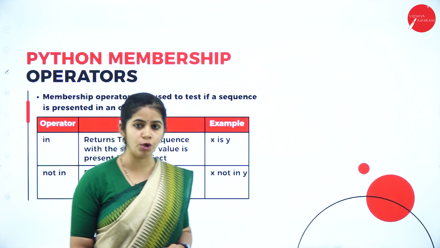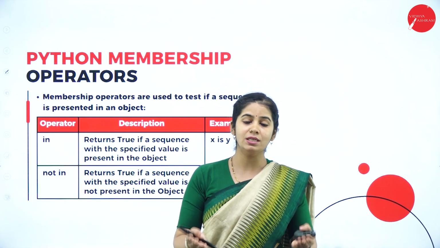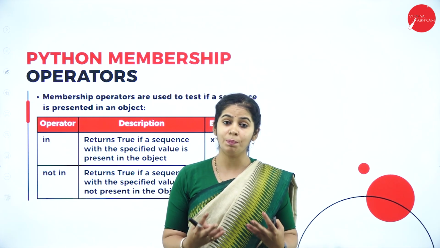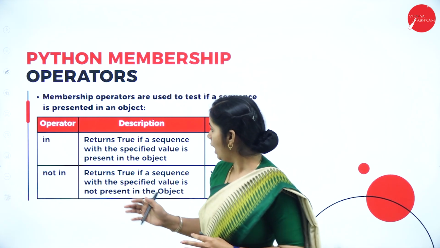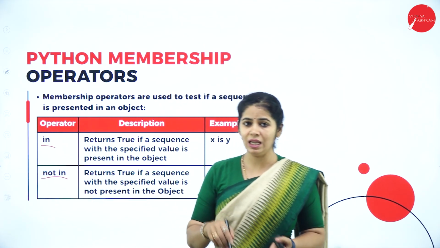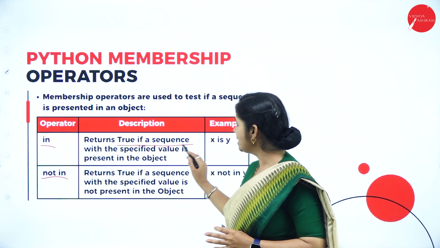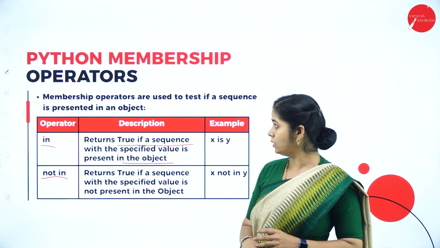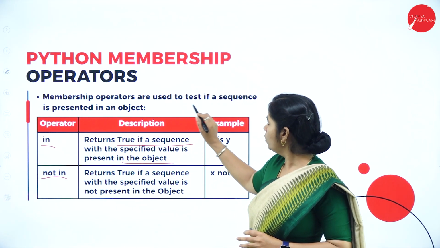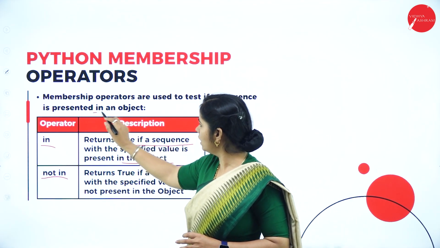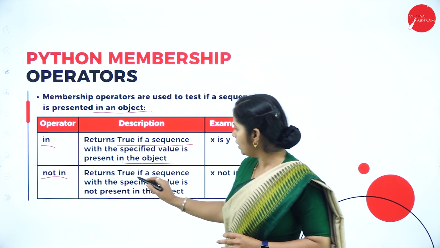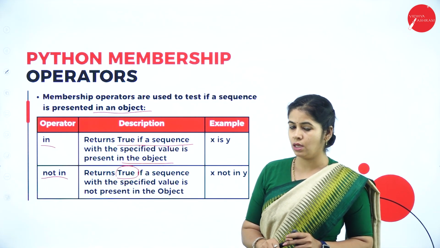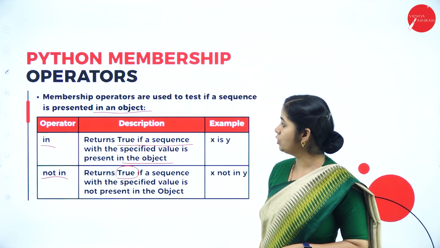Then what we have is the membership operator. Membership operator means whether it is a member of that particular class or not, whether that particular variable or object is present in that class or not. We have two of them: in and not in. "in" returns true if a sequence with the specified value is present in the object. So the membership operator is used to test if the sequence is present, in or not in. "not in" returns true if it is not present in the particular class or sequence. So this is a membership operator.